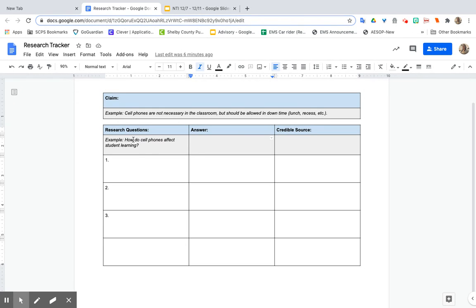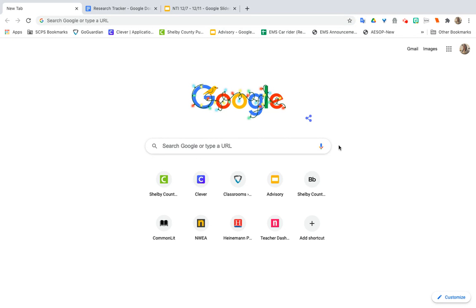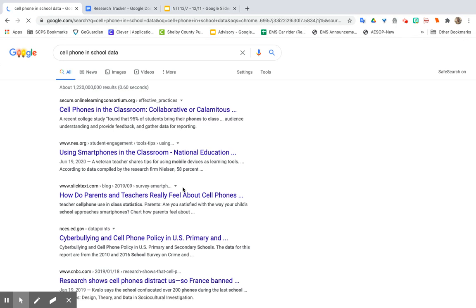So my first research question that I want to do some research on is how do cell phones affect student learning? So I'm going to go over to Google, and what I'm not going to do is type in how are cell phones helpful, because Google's going to be looking for that question, not the answer. So I might type in something like cell phones in school, data maybe, and I might find some research done.